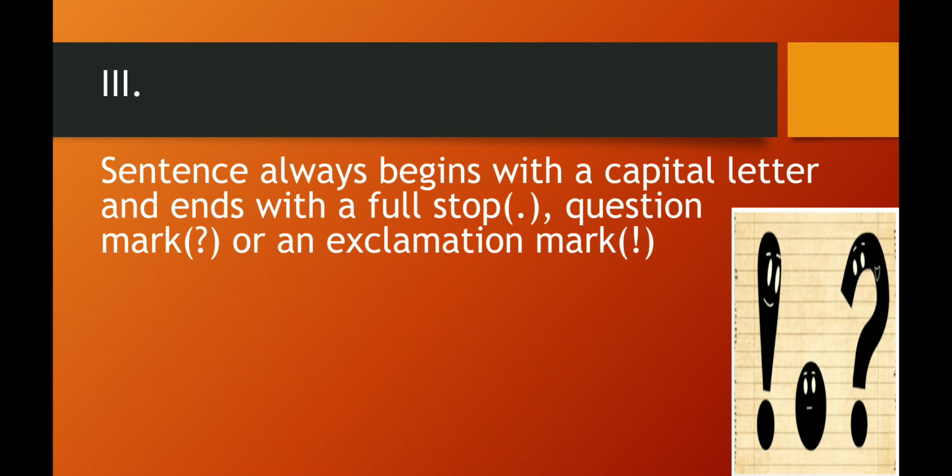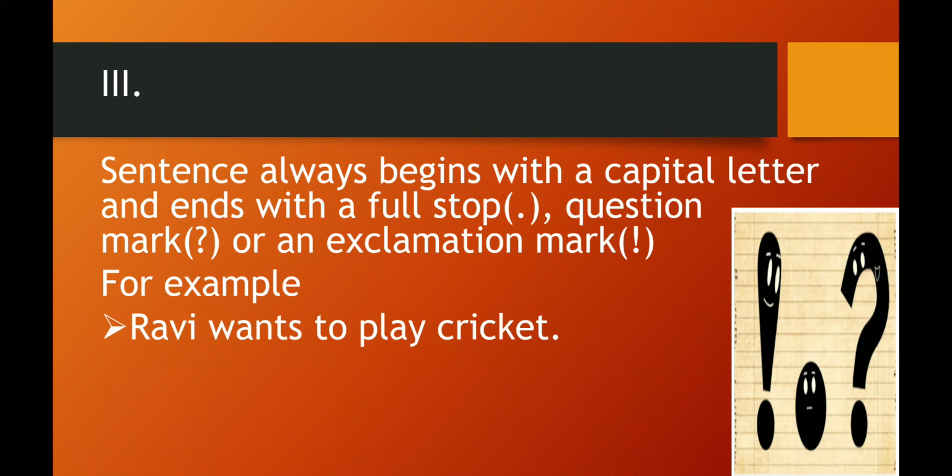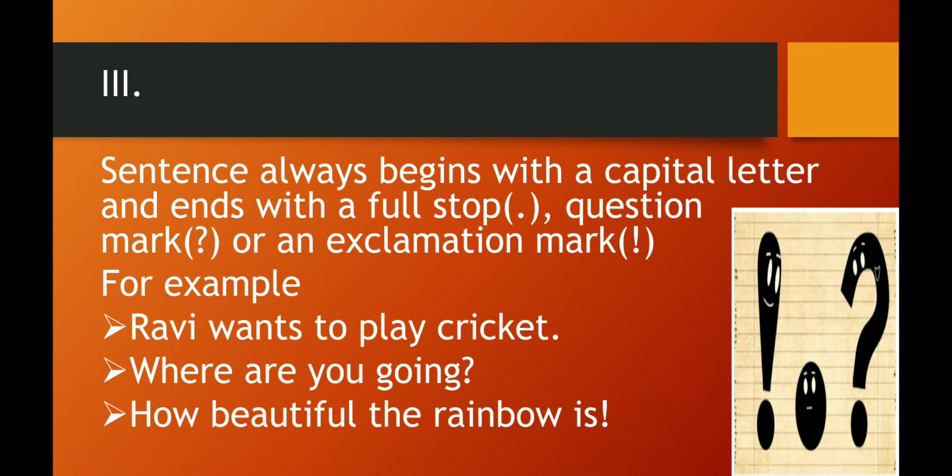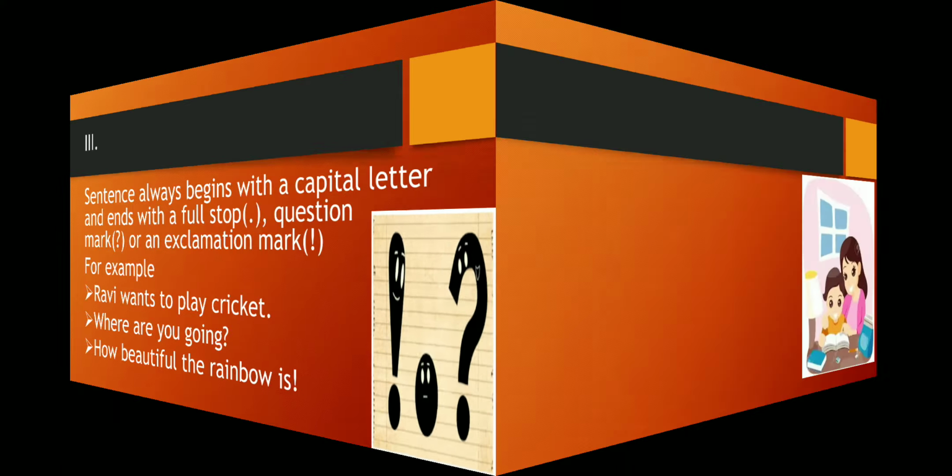The third characteristic of the sentence is that a sentence always begins with a capital letter and ends with a full stop, question mark or an exclamation mark. For example, Ravi wants to play cricket. Where are you going? How beautiful the rainbow is. Children, look at these sentences. They all start with a capital letter and end with a full stop, question mark and exclamation mark.